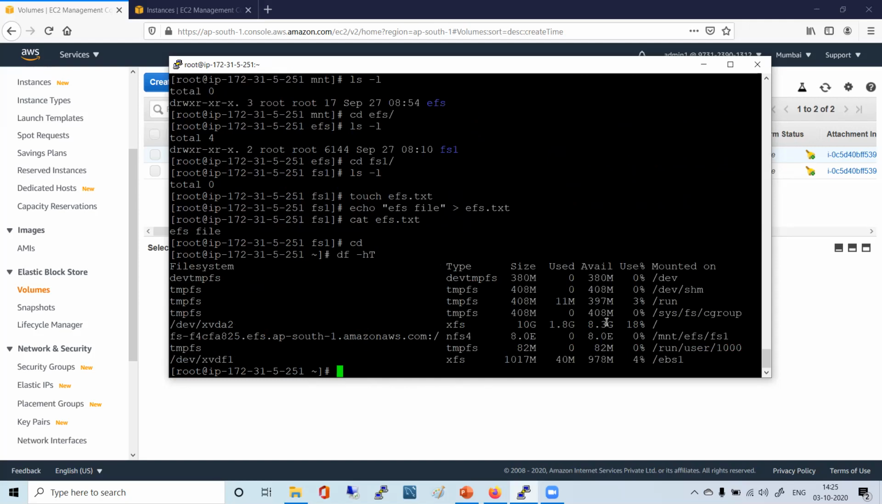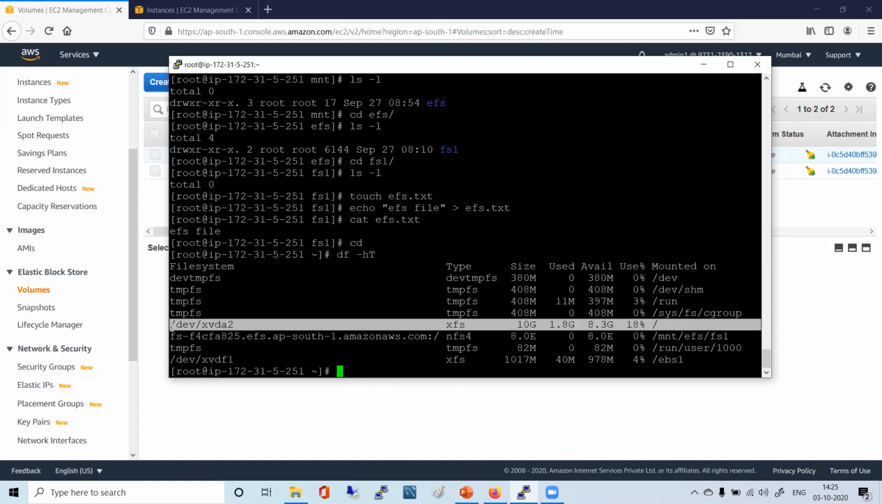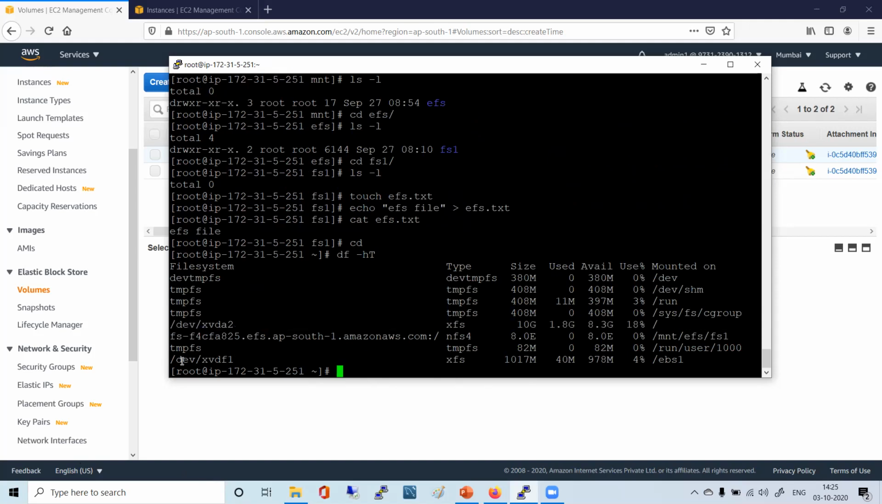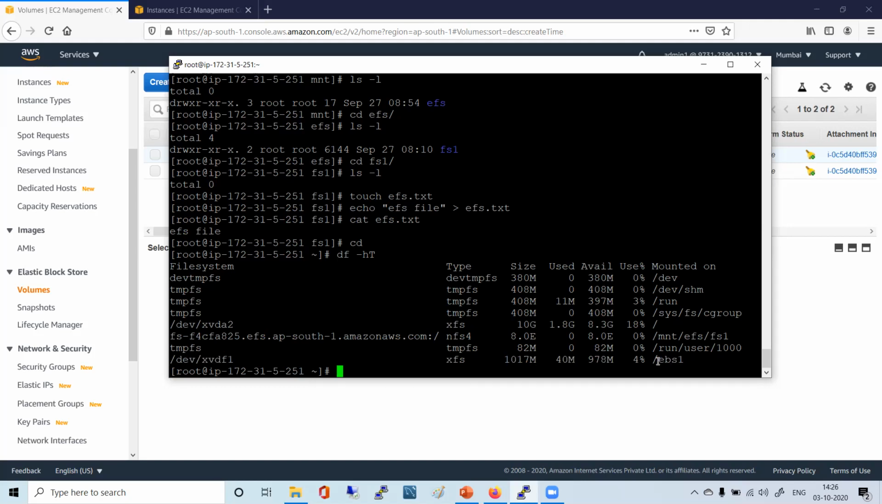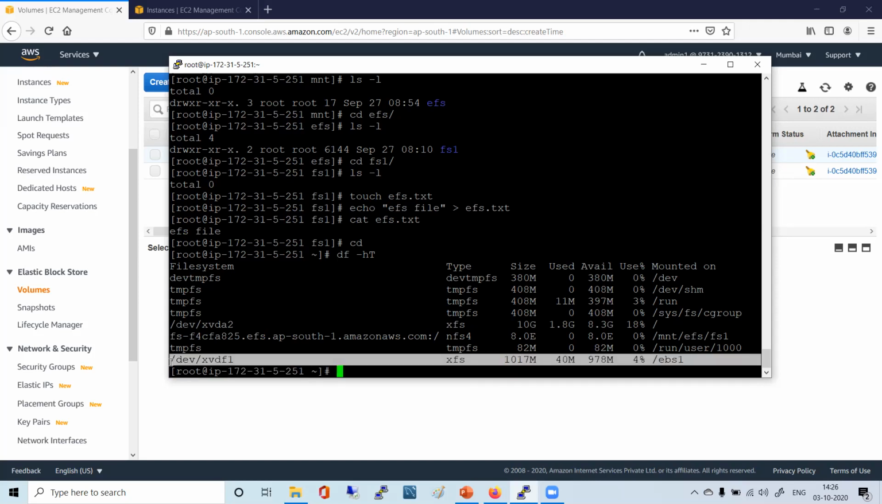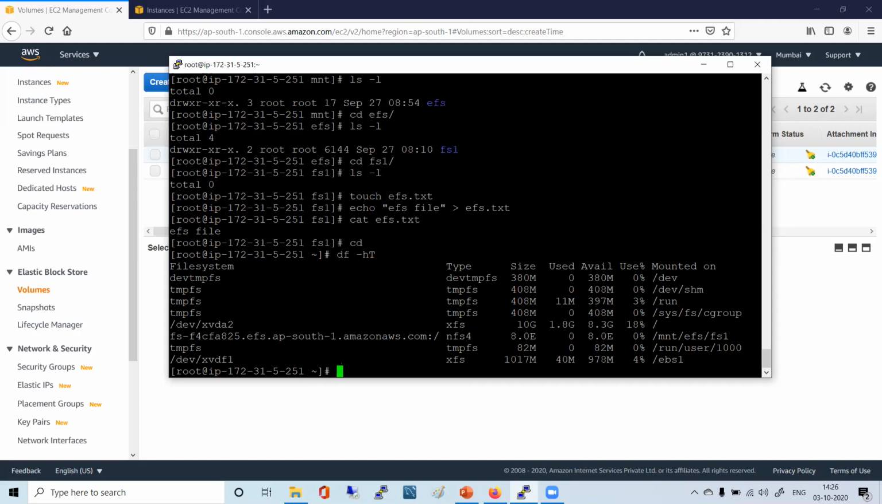So if you see everything, just do df -hT. What all file systems do you see here? xvda2, that is XFS, 10 GB, that is the root volume. Can you relate to it? Now the next one, /dev/xvdf1, that we attached, 1 GB. This is the one mounted on ebs1. 1017M it's showing. So using the mount command, we have mounted, and using umount, we unmounted, right?